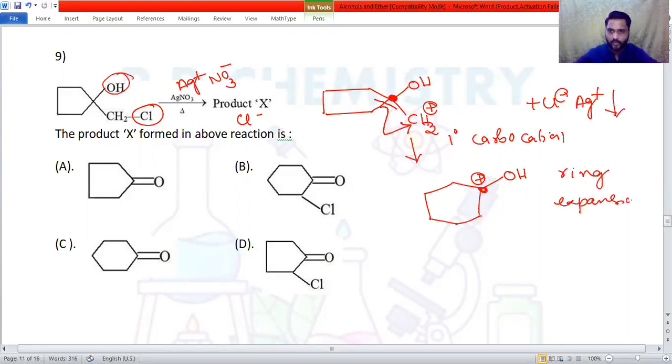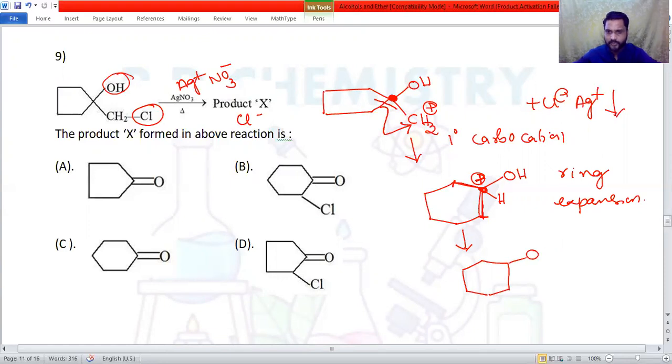There is no other possibility of getting a more stable carbocation, and this carbocation you can see is attached to carbon number 1 and carbon number 2, and one more is a hydrogen atom here. It is a secondary carbocation, more stable here. Now this charge should be neutralized by removal of hydrogen.